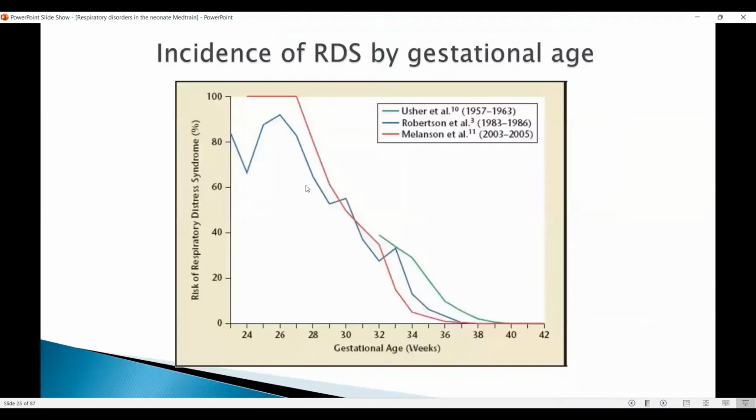So this illustrates from different sources the incidence of respiratory distress syndrome according to the gestational age. So obviously, almost all babies at less than 26 weeks have RDS, and at 28 weeks, you have about 60% chance, and at 32 weeks, you have about 20-25% chance. It keeps dropping after that. Even a term baby may have RDS, especially if the mother is diabetic, but the incidence is much lower.